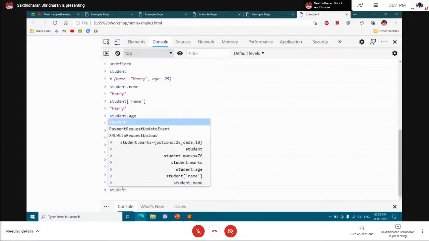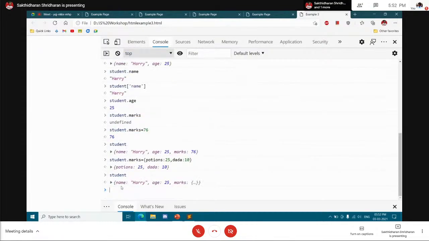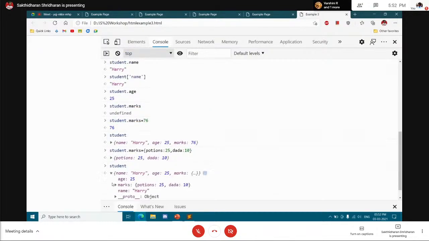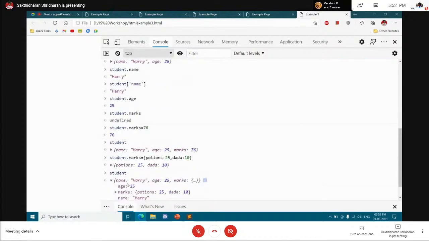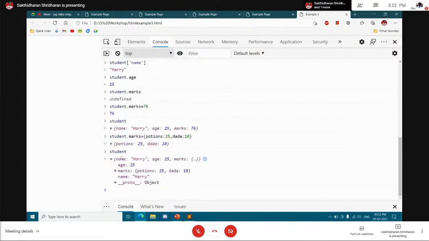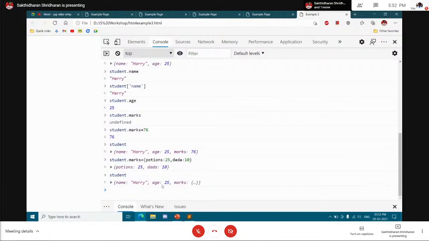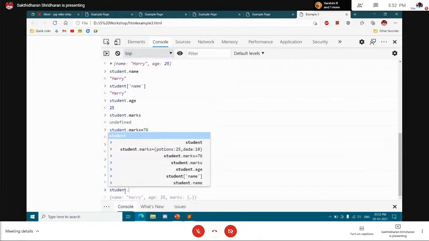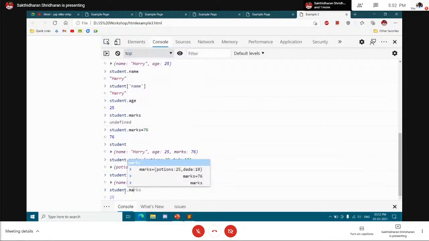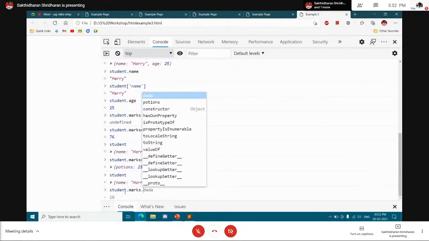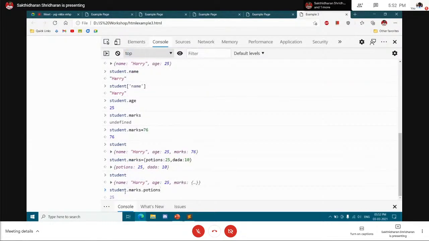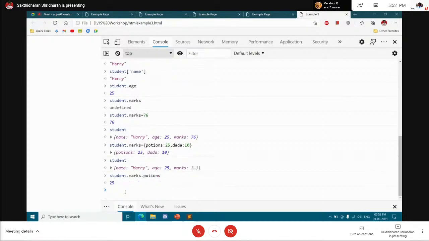Now if I give student, if you expand it, you could see the marks have been stored here. You could see the output here: name, age, and marks is another object. It's showing it's another object. Now, if I want a specific potions mark, student dot marks dot potions. So you consecutively use this dot symbol to get the data of the object. So that's one thing.